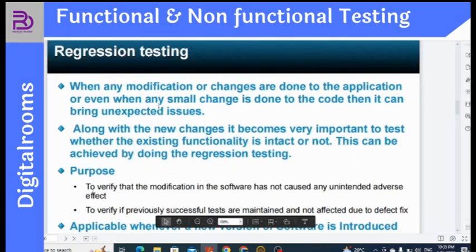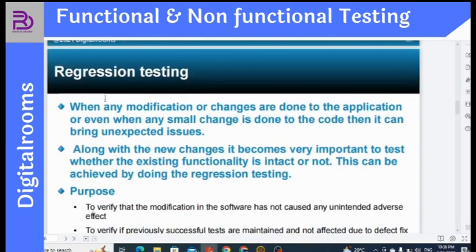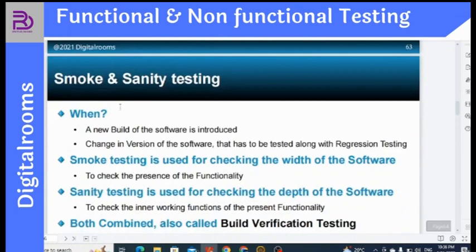So we cannot do regression testing in manual testing. Why? Because we have to integrate which particular browser will be opened or tested for that particular software, which browser we will be using, which web driver we will be using to test that particular software. So it is simply not possible in manual testing. If you are planning to do regression testing, then it will only be possible with automation testing.